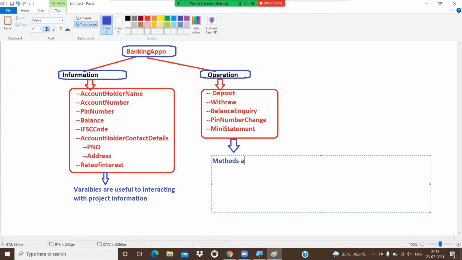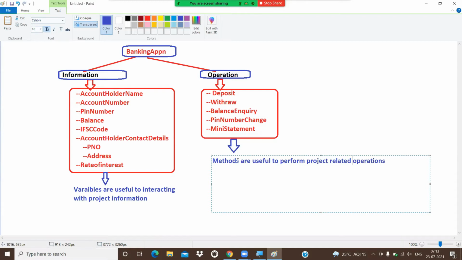Methods are useful to perform project related operations. So especially in Java,